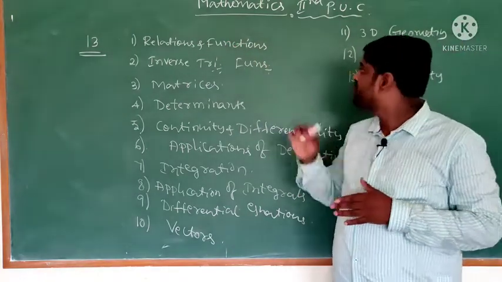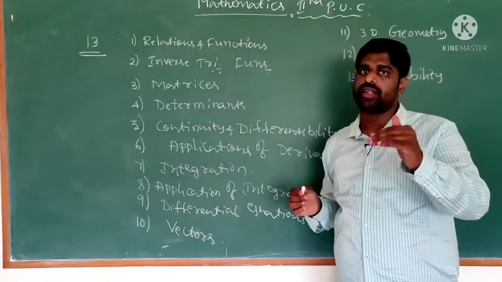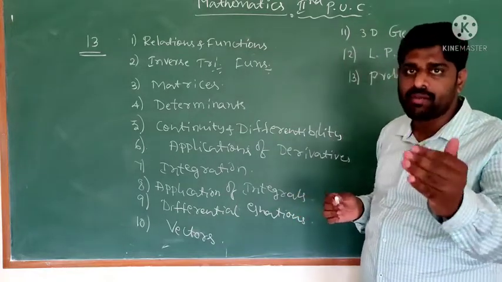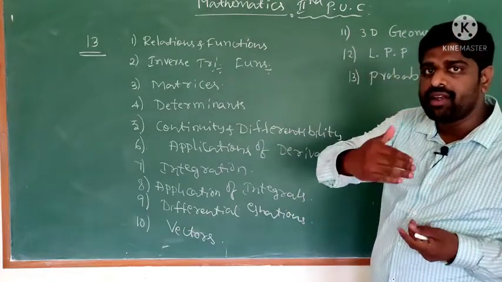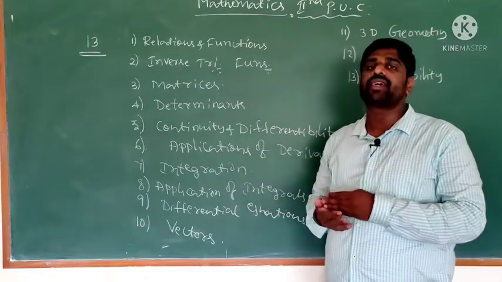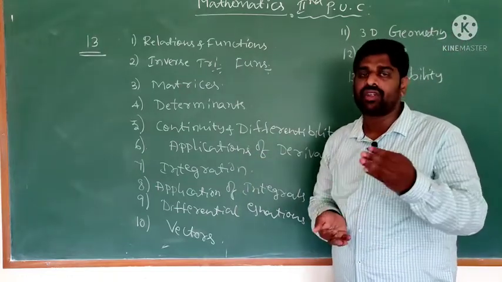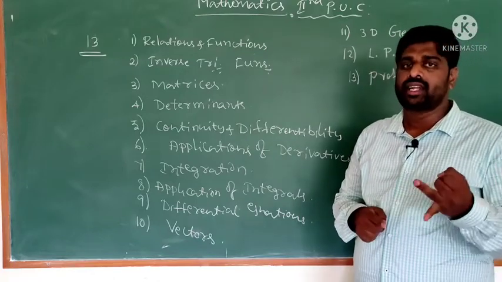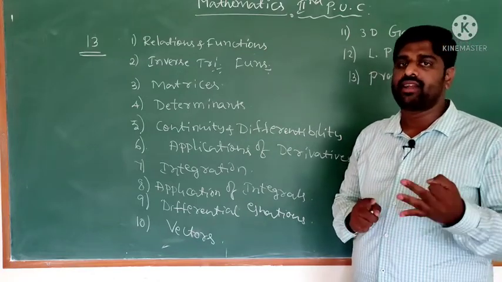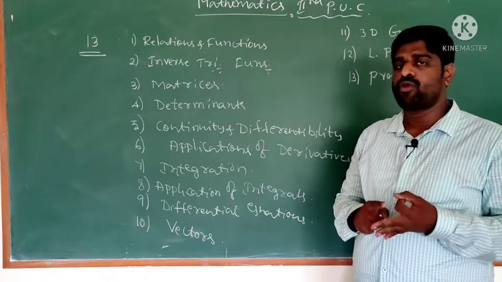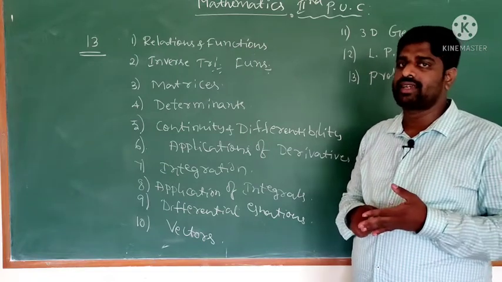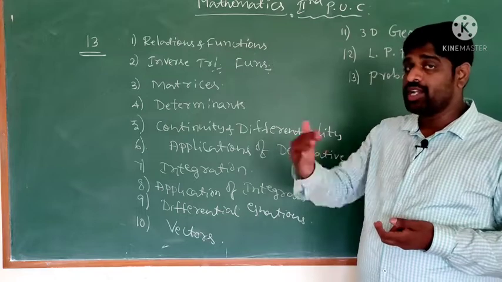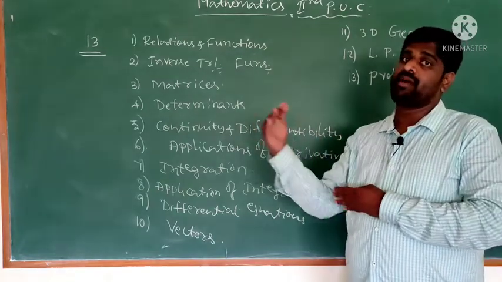What you learned in first PU trigonometry, that continuation is inverse trigonometry. You already learned trigonometric functions, trigonometric equations and trigonometric ratios, compound angles, half angles, etc. That will continue in inverse trigonometry.